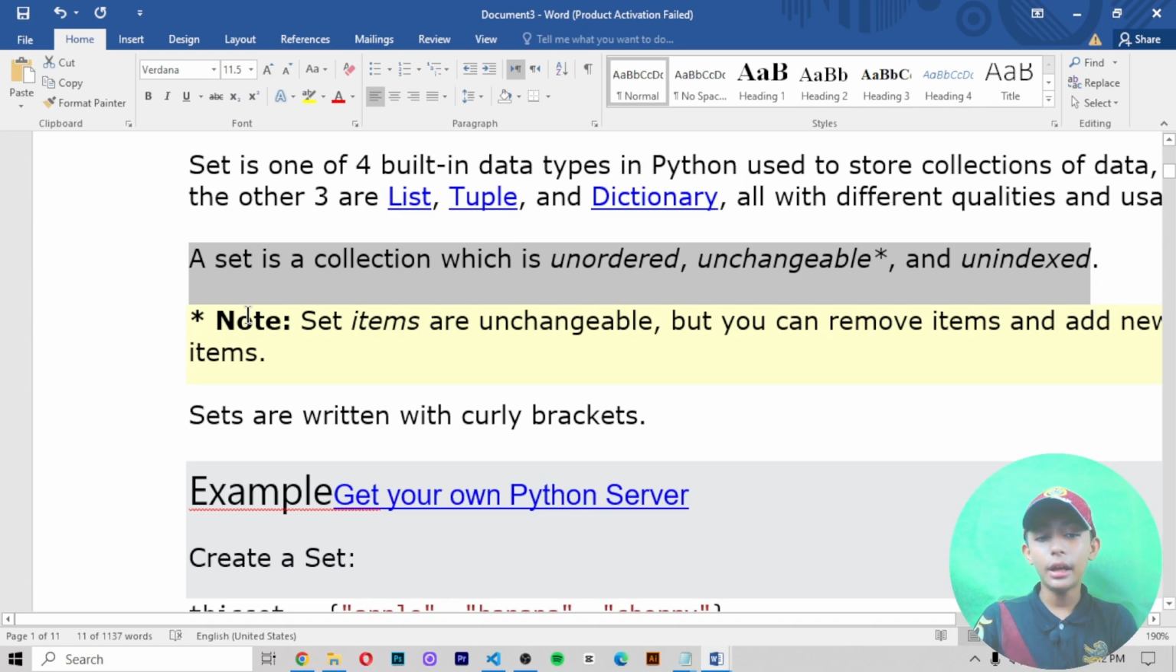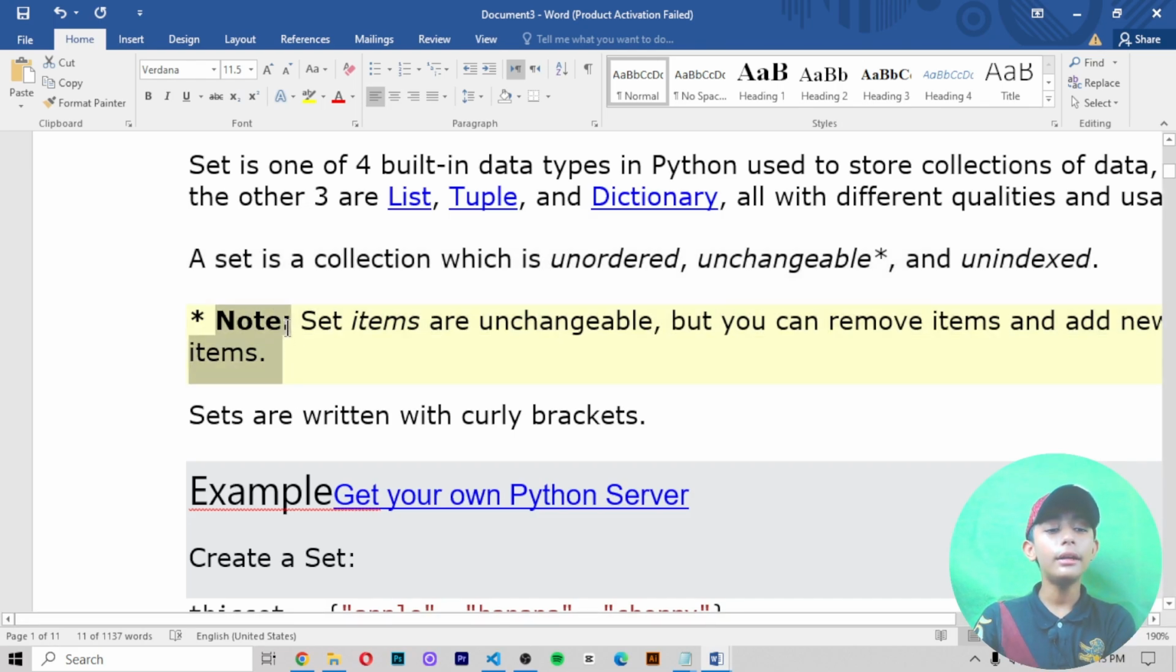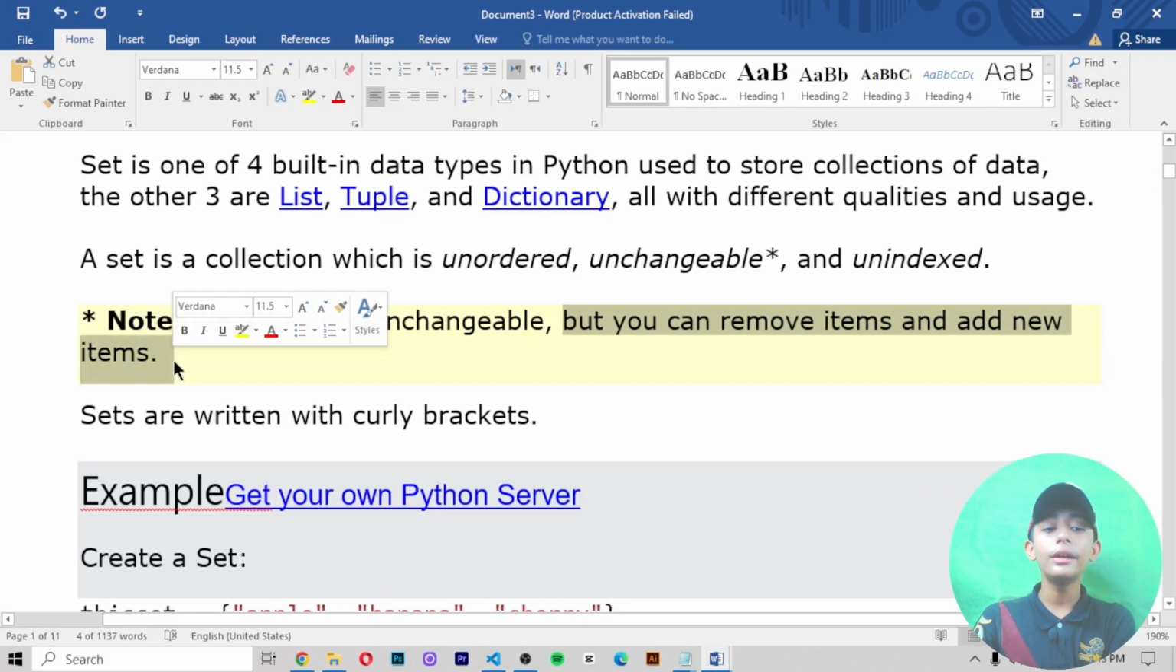But we will learn how to order the set, how to change the set, and how to index the set. Note that set items are unchangeable, we do not change them, but you can remove items and add new items.